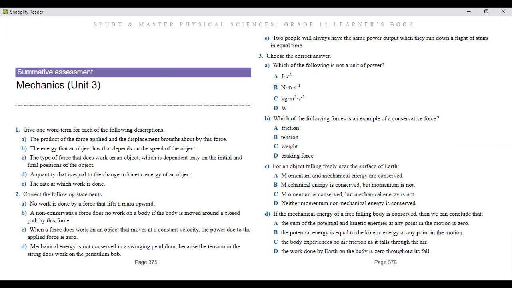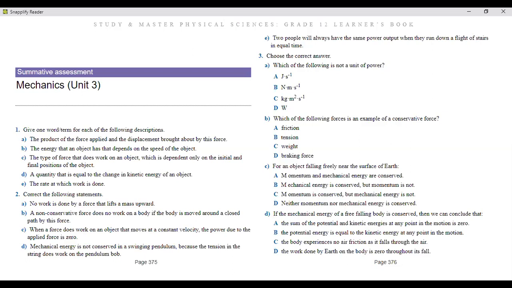So here they ask, give one word for each of the following descriptions. They say the product of the force applied and the displacement brought about by this force.